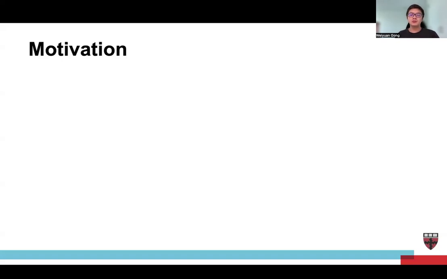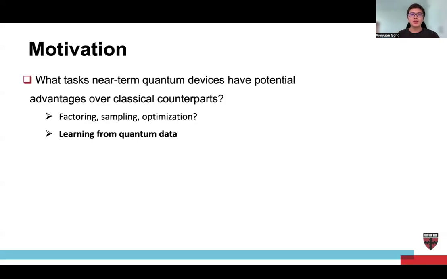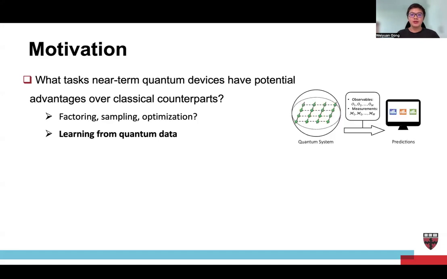As a theorist for quantum computer science, the primary goal is to find what we can achieve with potential quantum advantage on near-term devices. Some well-known examples can be factoring, sampling, or optimization. And today we're going to talk about learning from quantum data, which is also an emerging field in quantum information science. In general, you have a quantum system, and our goal is to estimate some properties through observables. To achieve these goals, we perform some measurements to get some classical outcomes and then make predictions on the quantum system based on this classical statistics.